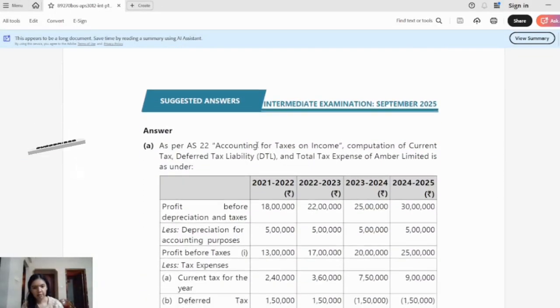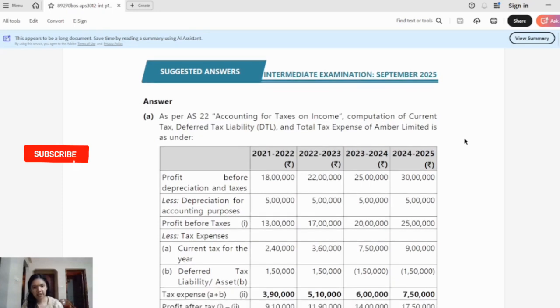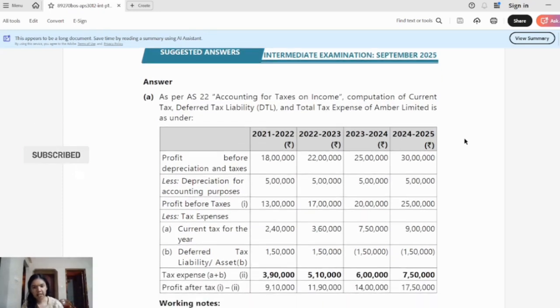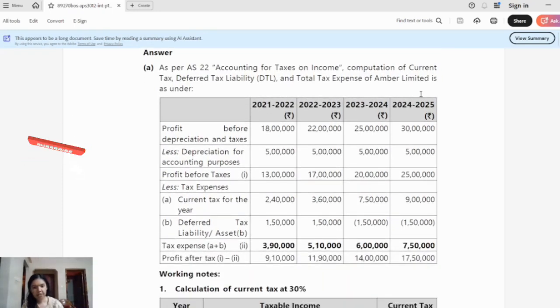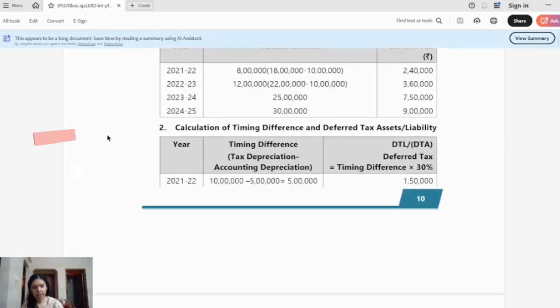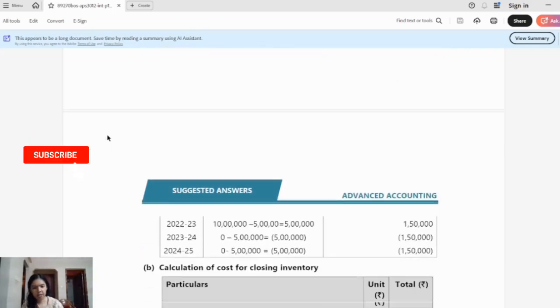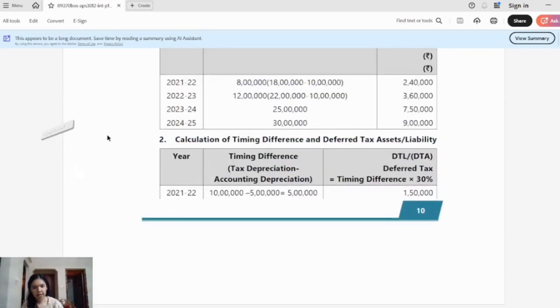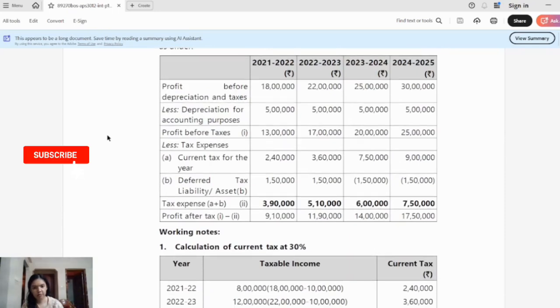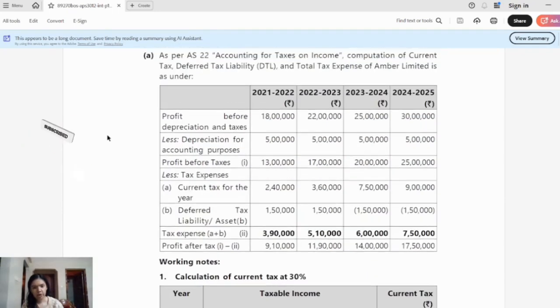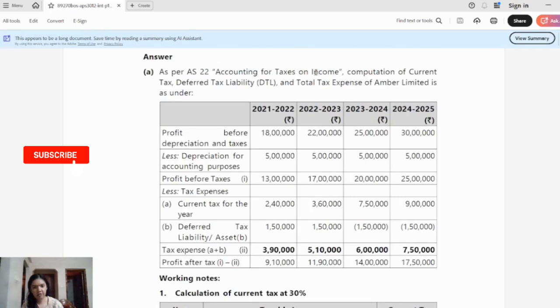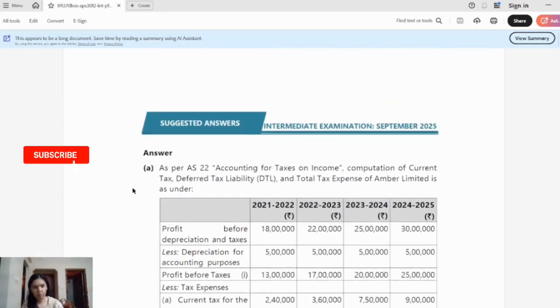So if you see here, first they have mentioned as per AS 22, accounting for taxes on income, computation of current tax, deferred tax liability, total tax expense. And then they have presented this table where they are showing all the computation, and then the working note is shown. So you have to present your answer in the same way. For the main calculation, you can leave one page or half page and then start the working note. And when you finish writing the working note, come back here, start with the name of the accounting standard, and then you can show the calculation like this. This is for computation based question.